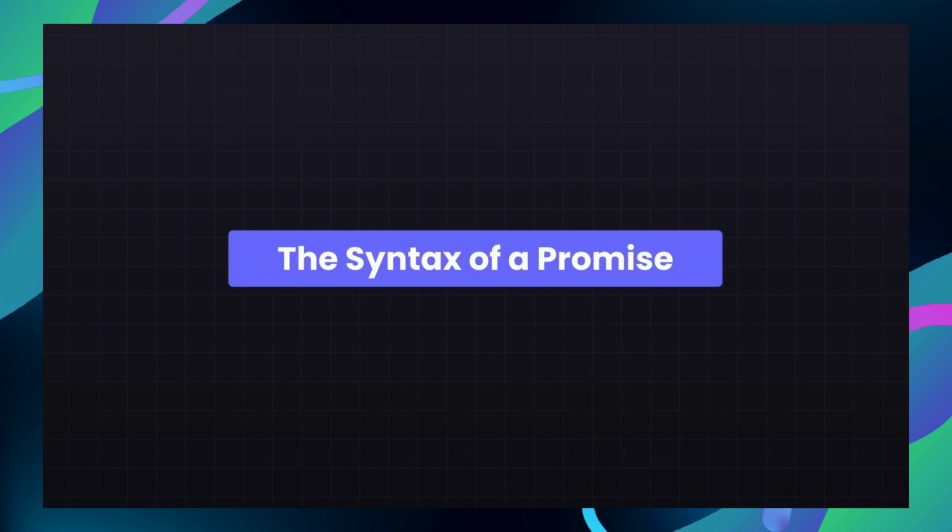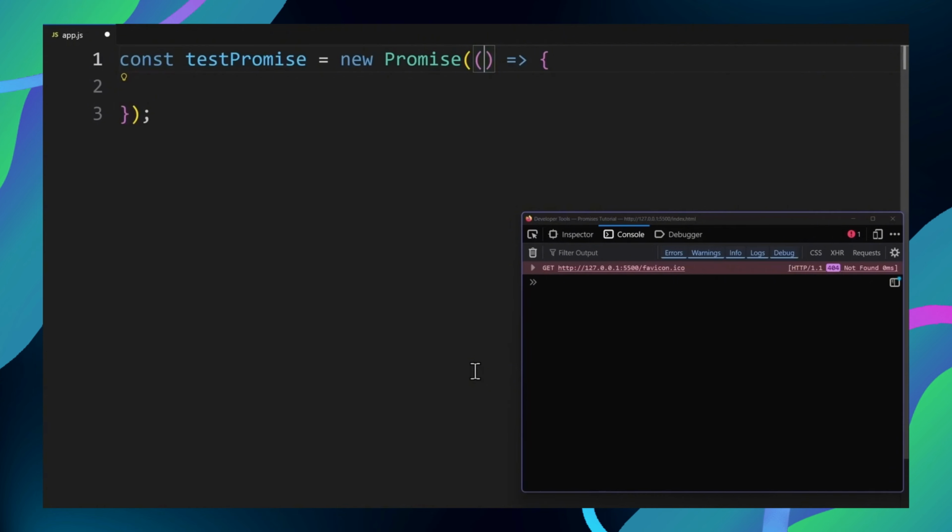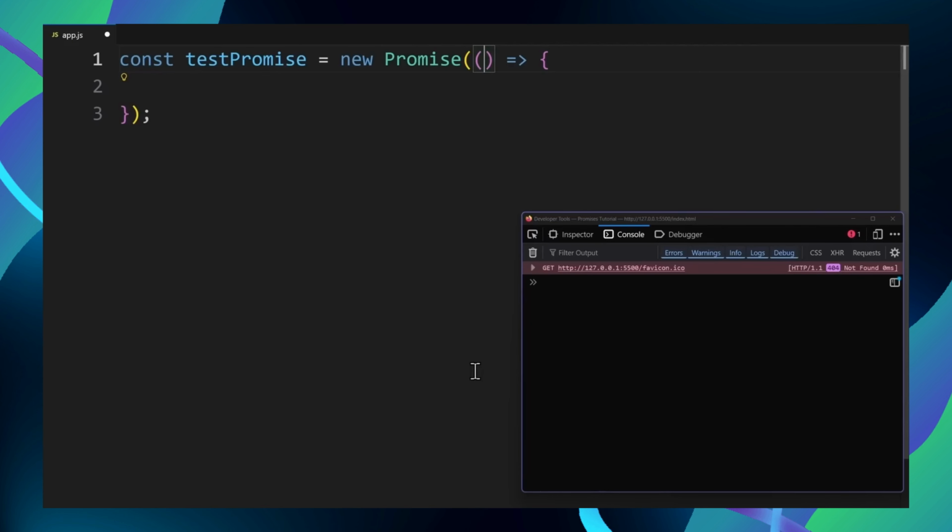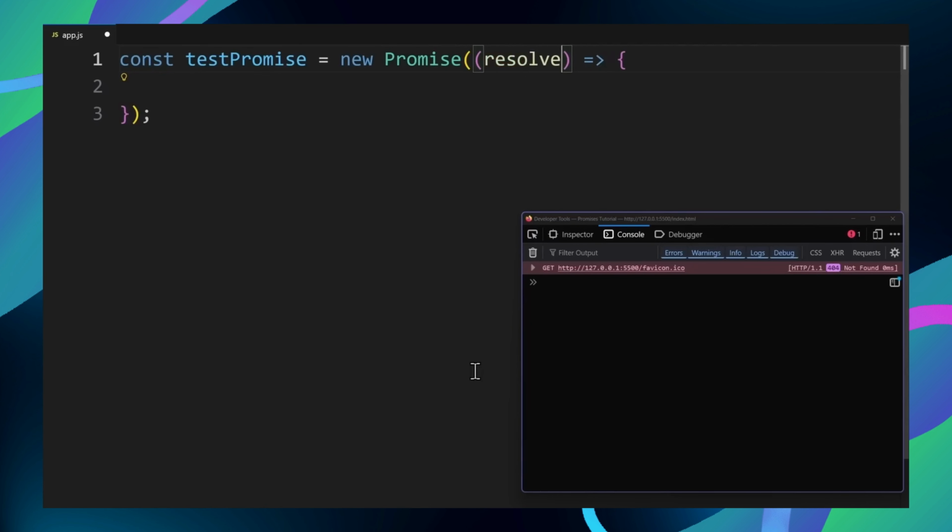The promise constructor takes one argument, a function. This function is called the executor. The executor receives two parameters, resolve and reject. We can call resolve when the operation succeeds.